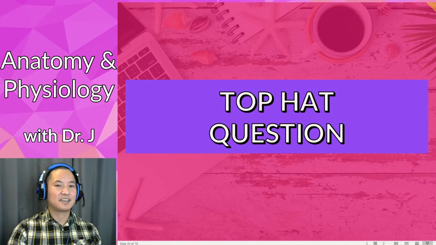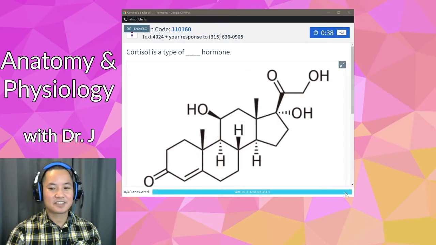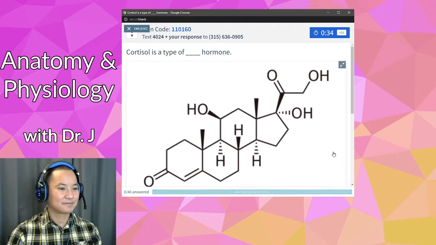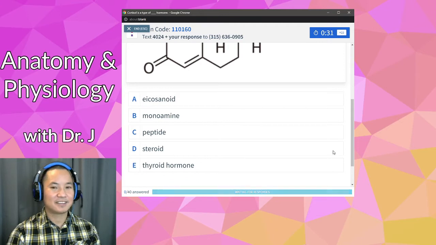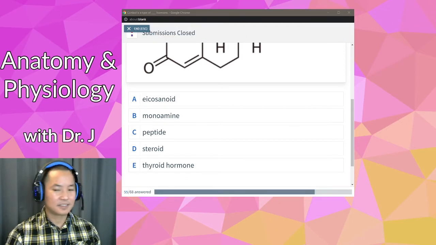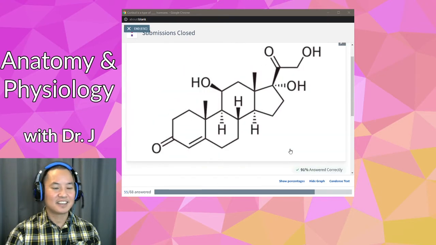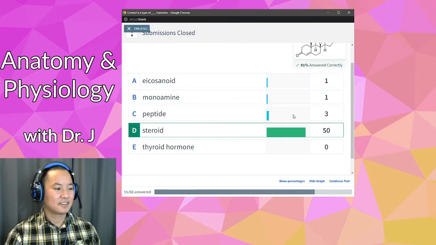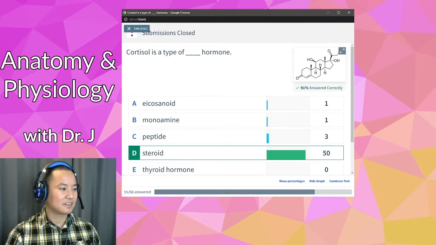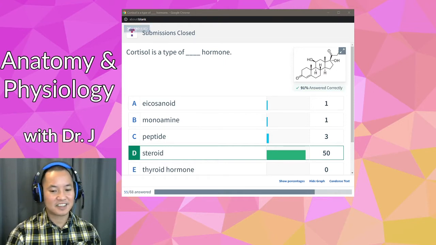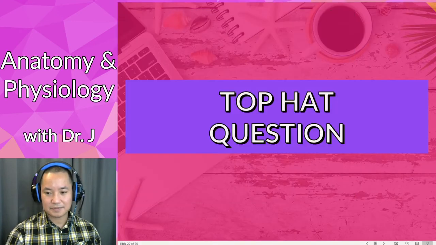And let's go back to Top Hat. So that was the chemical structure of cortisol. What type of hormone is it? It is one of these 5. Okay, let's see how everyone did. So most of you said steroid, and most of you are correct. Again, has the classic cholesterol, sterol backbone. What we see here are the 4 rings, and again, the 3 hexagons and the pentagon. Classic steroid structure, not like that tricky vitamin D. All right, let's go back to our PowerPoint.